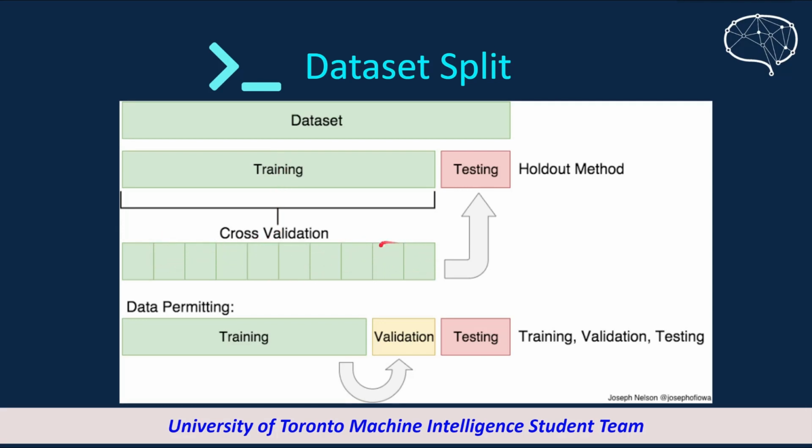For example, imagine that we have 4 equal portions here. We label them 1, 2, 3, 4. And we could use the first, second, and third to do the training, and the fourth one to do the validation. And we could use the first fold to do validation, and the second, third, fourth to do training.